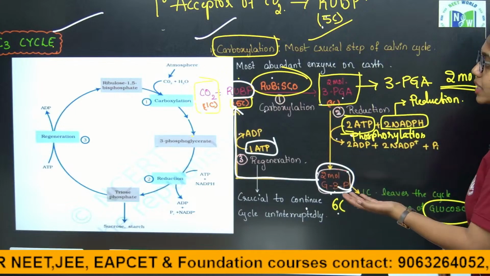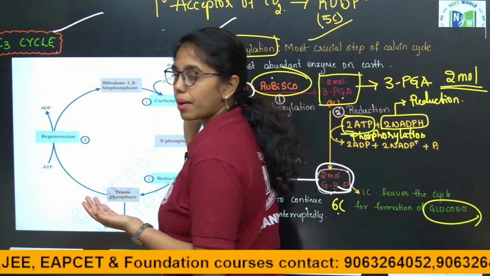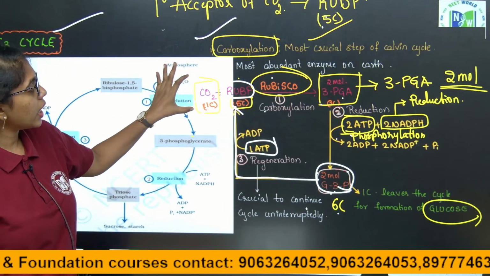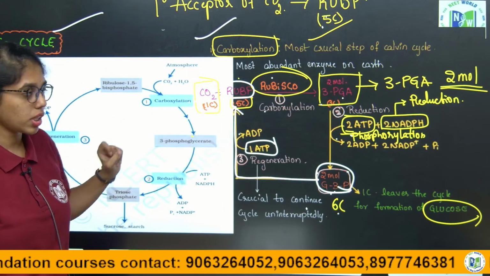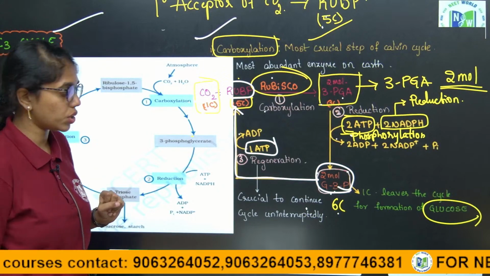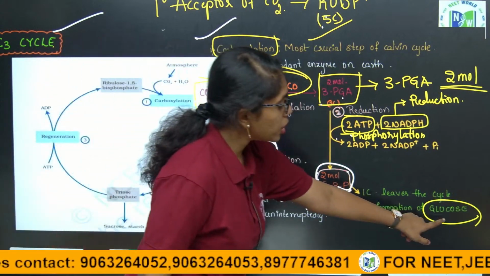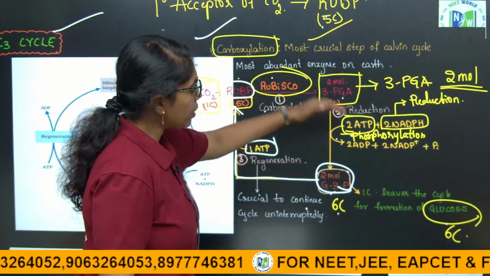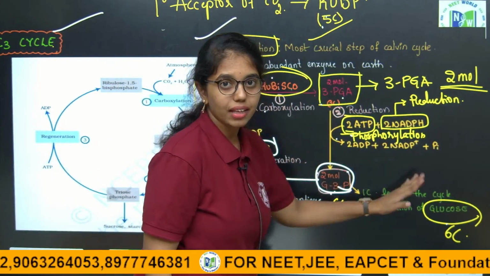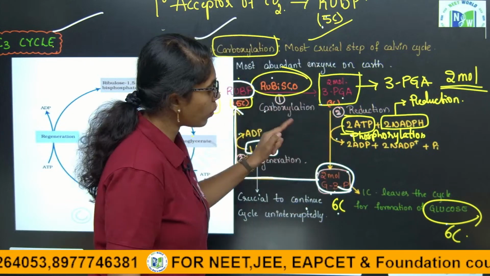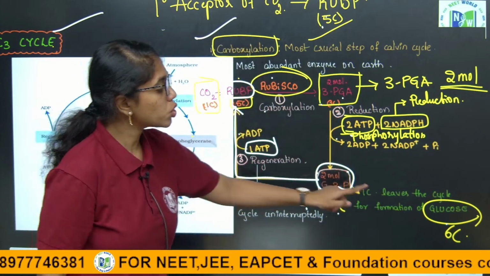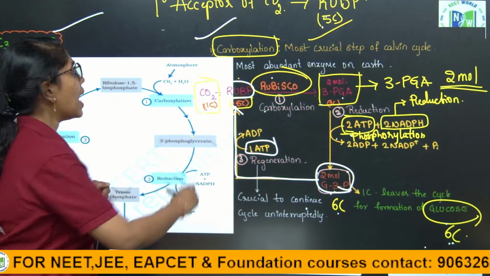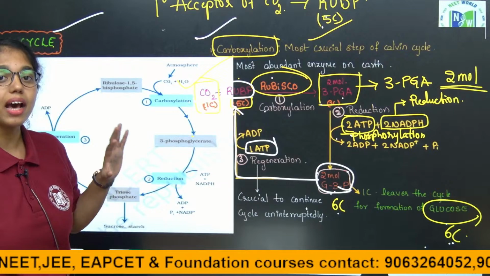Okay. 1 cycle of the Calvin cycle involves fixation of 1 molecule of carbon dioxide, but glucose is 6 carbon, right. From each cycle 1 carbon is leaving the cycle. It means to form 6 carbons, 6 cycles have to take place and 6 carbon dioxides are required.